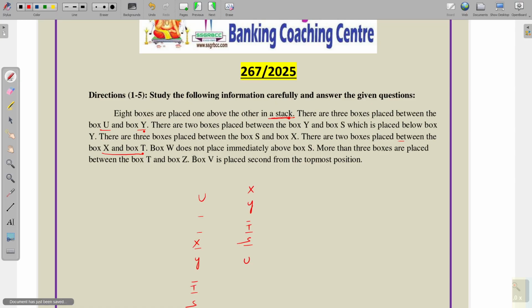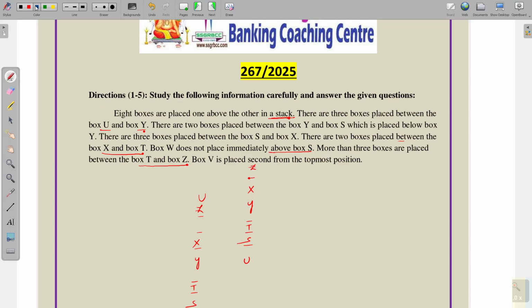Next, box W does not place immediately above box S. And more than 3 boxes are placed between box T and box Z. So more than 3 boxes, 1, 2 and 3. Suppose from T I go upward 1, 2, 3, 4, and here Z is coming.